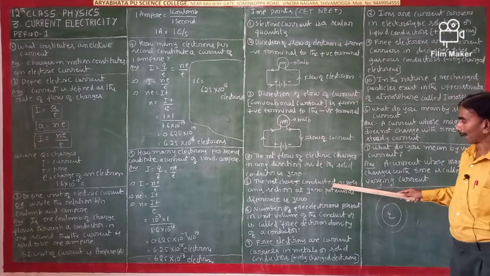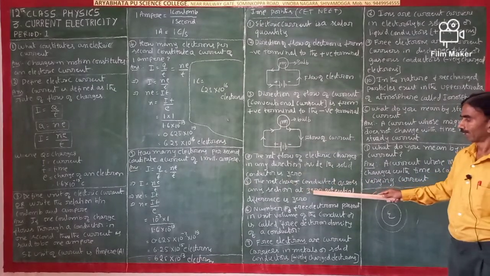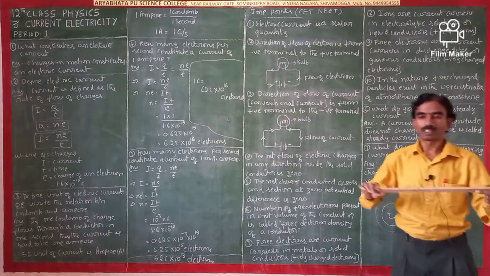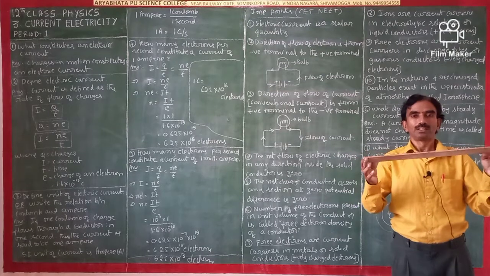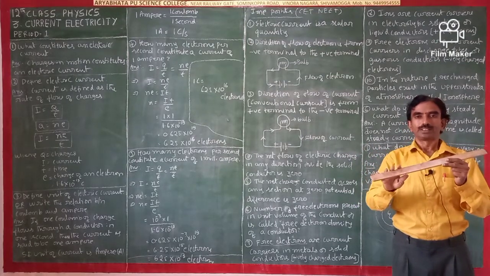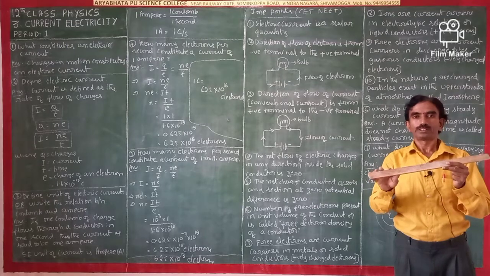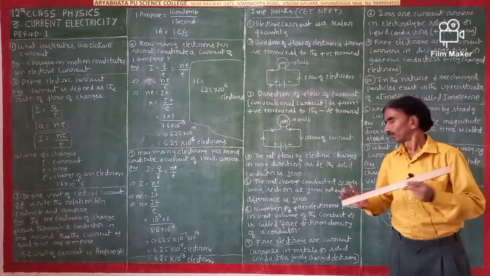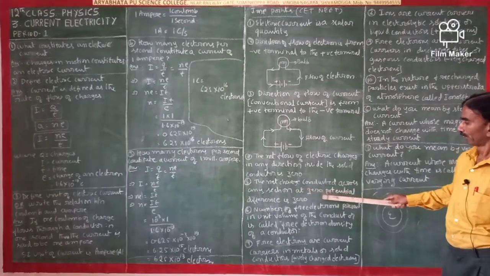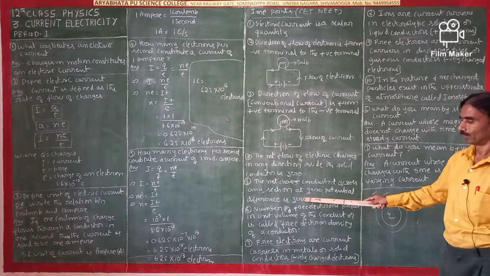Net charge conducted across any section at 0 potential difference is 0. If there is no potential, if the battery is not connected, the charges stay as they are. There is 0 potential, so the net charge conducted is always 0.